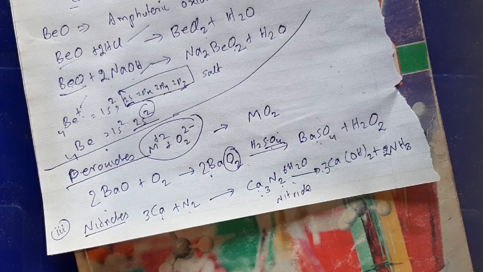In case of electronegativity, you have studied that electronegativity goes on decreasing as we move from top to bottom. So beryllium has the highest electronegativity among the elements of group 2A, and nitrogen also has